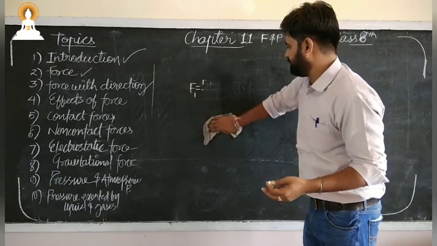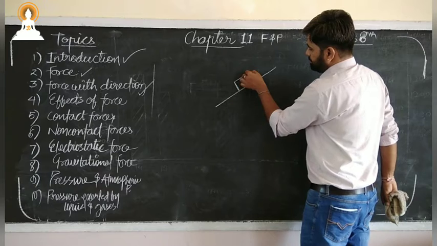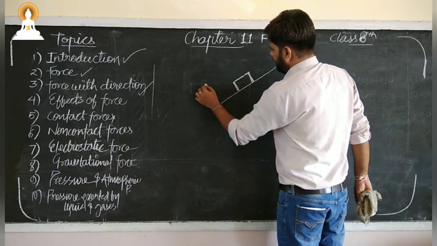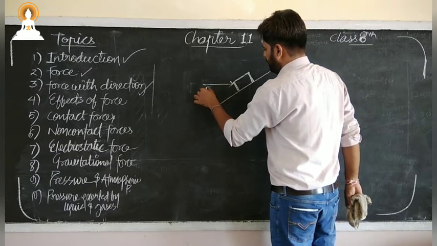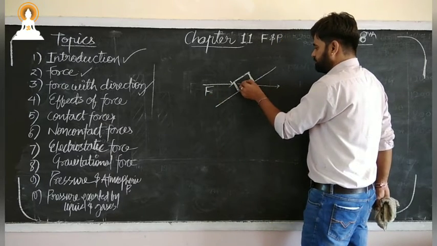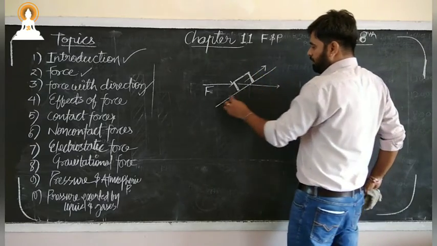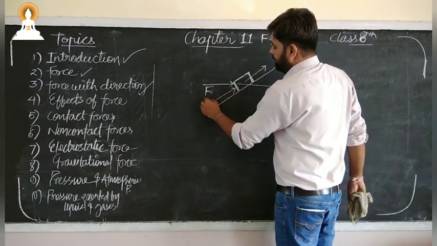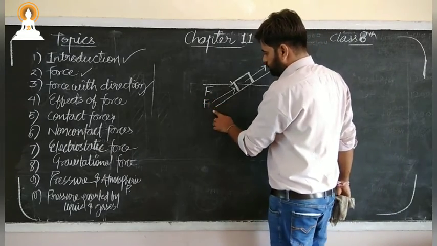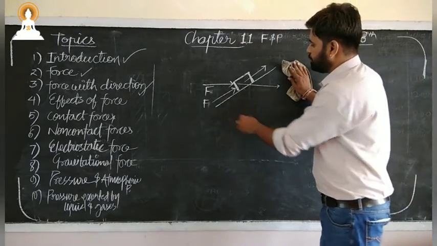Suppose a similar object is there over the inclined plane. Now on this inclined plane, if I apply force like this, then what will happen? It will not move in this direction, it has to move in this direction. If it has to move in this direction, then I have to apply force in this direction. Then only the whole energy by which I am applying this force can be utilized in the proper way. Okay, so this is the higher class topic.